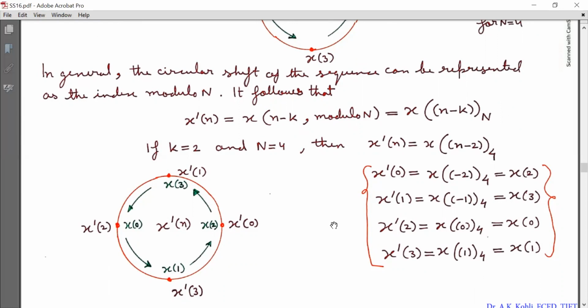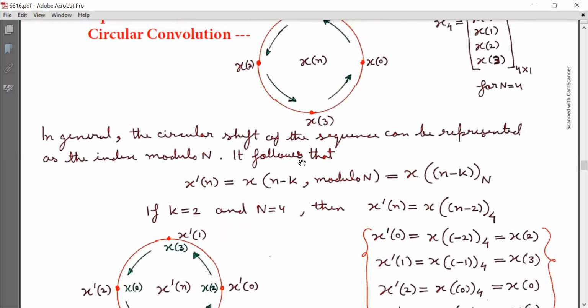Now I'm going to arrange the elements of the x dash[n] sequence in circular fashion. Now x dash[0] is x2 here, x dash[1] is x3 here, x dash[2] is x0, and x dash[3] is x1.